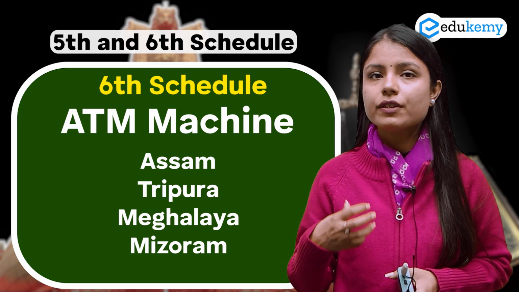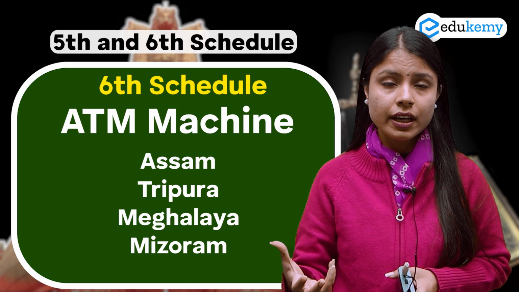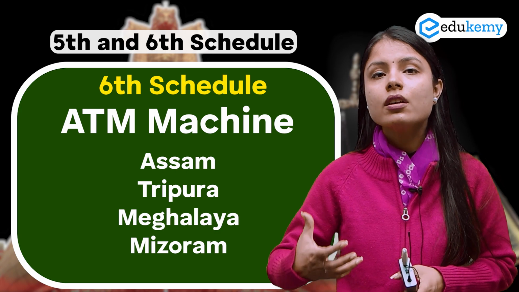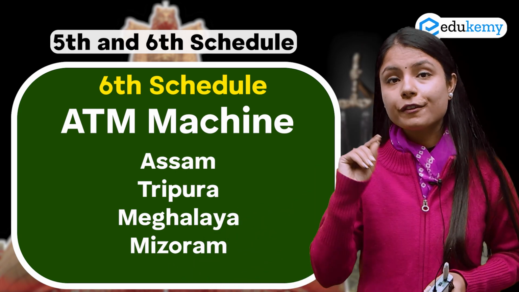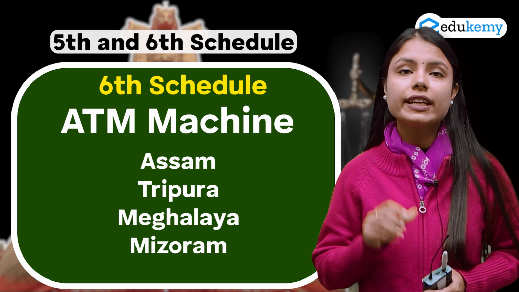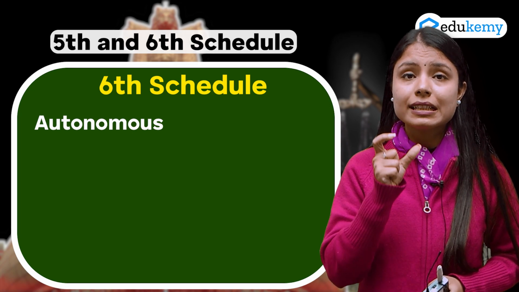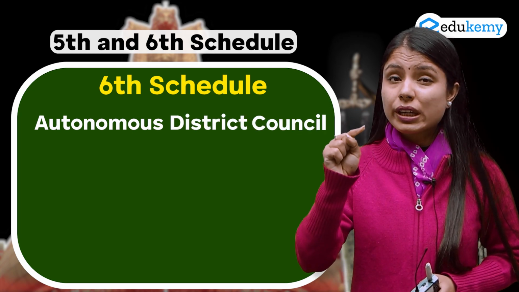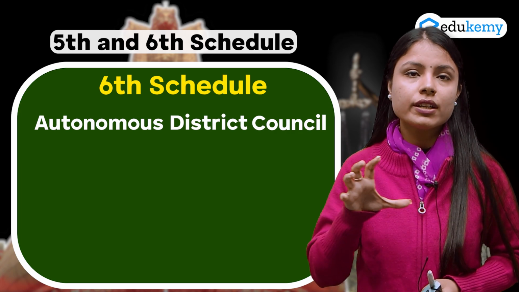And in fact, if the governor so thinks, then these districts can be further divided considering there are more scheduled tribes in that area. Now I hope you remember that in the 5th schedule we discussed TAC. In the 6th schedule we have to remember the autonomous district council. So each of these autonomous districts will have an autonomous district council.